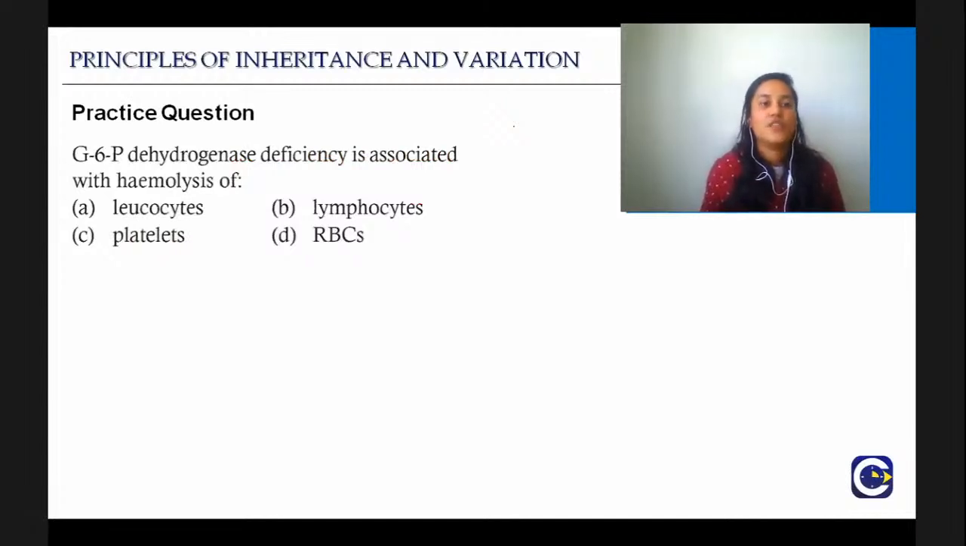Question time. G6PD deficiency is associated with hemolysis of. Very easy and straightforward question, no? Leukocytes, lymphocytes, platelets or RBCs. What is the right answer?